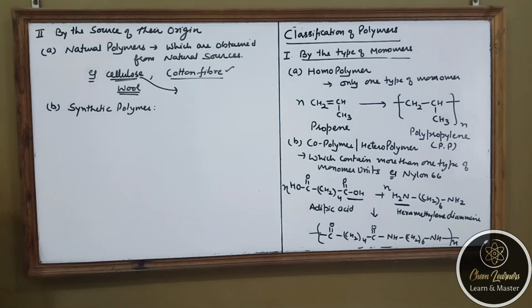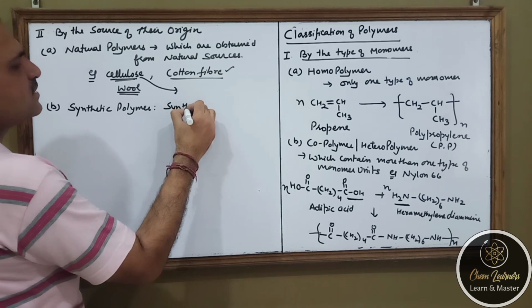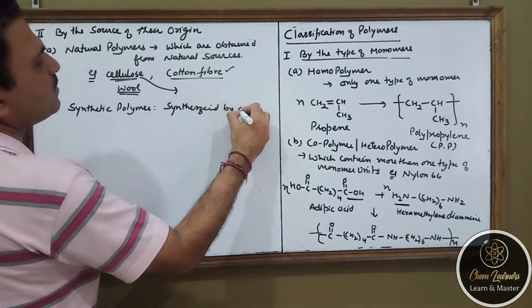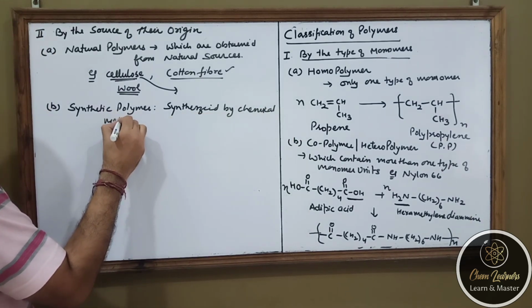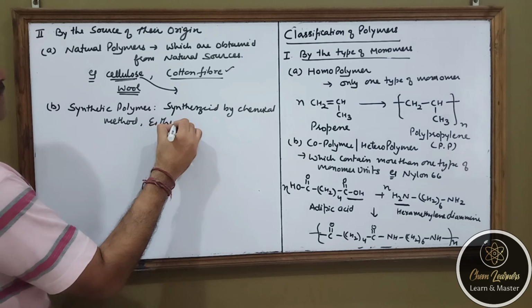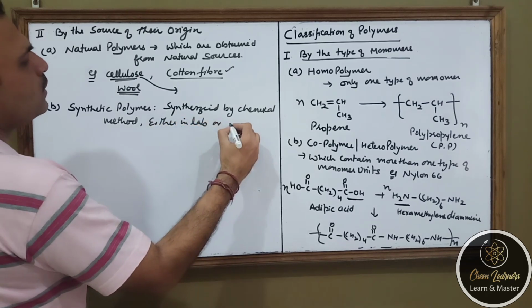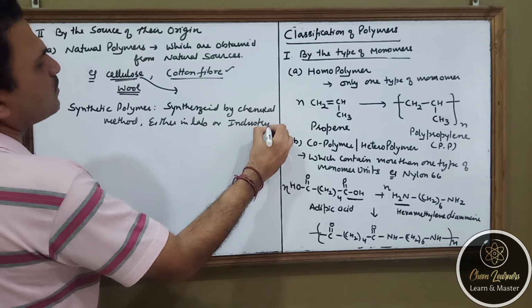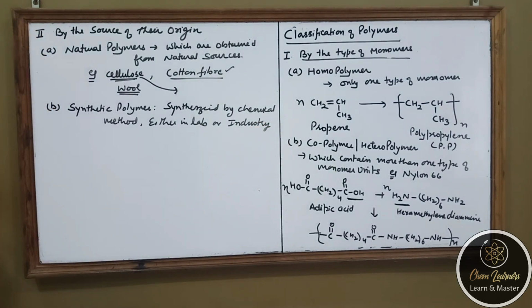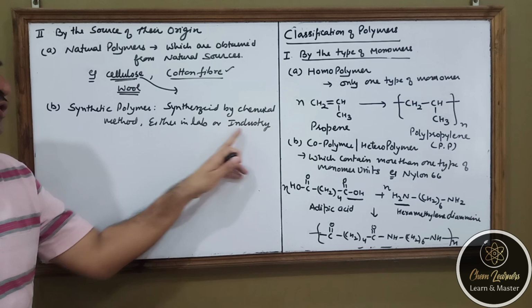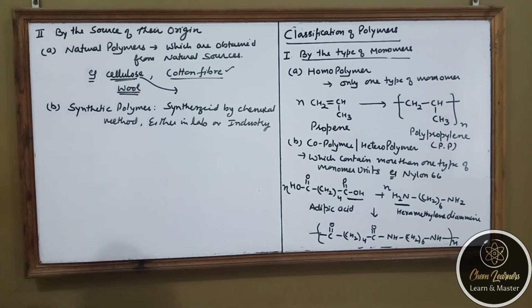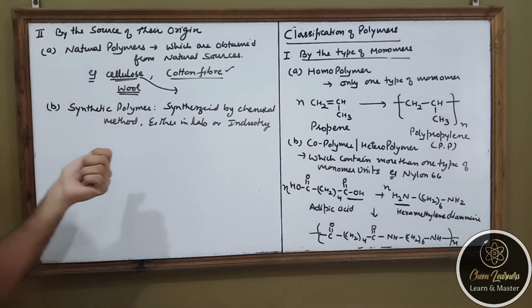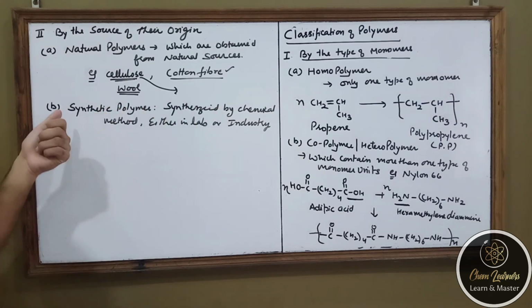So, all those polymers which are synthesized by chemical methods, either in the laboratory or in industry, depending upon how much amount we want to prepare. If we want to commercialize, we have to prepare in the industry, and if we want to prepare from a research point of view, we will do it in the lab. So whenever we prepare a polymer by a chemical reaction or chemical process, we call it a synthetic polymer.